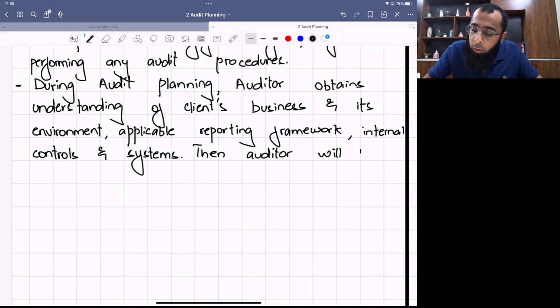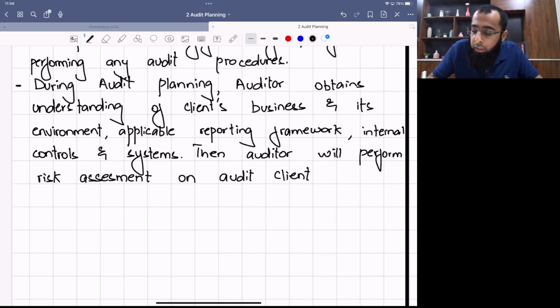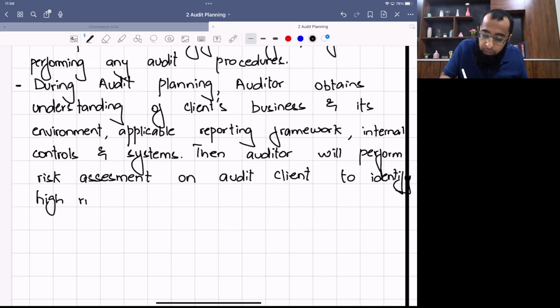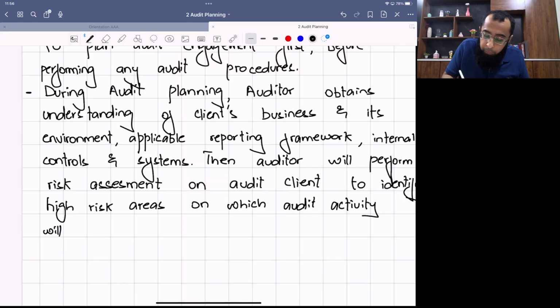Then the auditor will perform a risk assessment on the audit client. He will perform the risk assessment and identify that these are the high risk areas on the audit client, to identify high risk areas on which audit activity will be focused. So it is very important that the auditor performs the risk assessment and identifies the high risk areas.